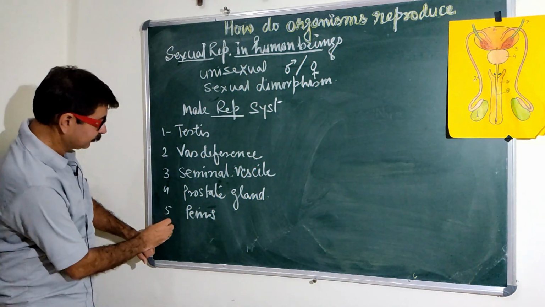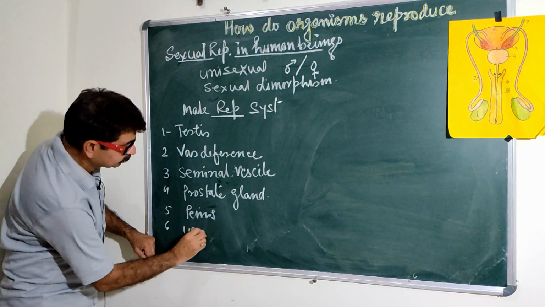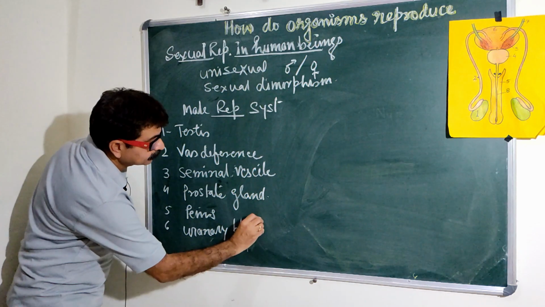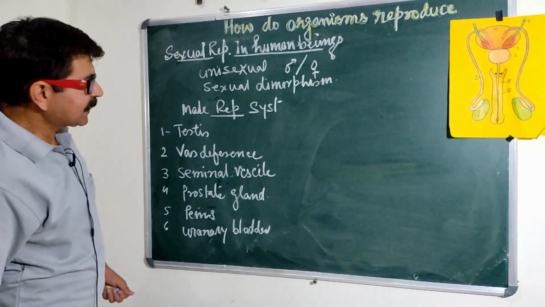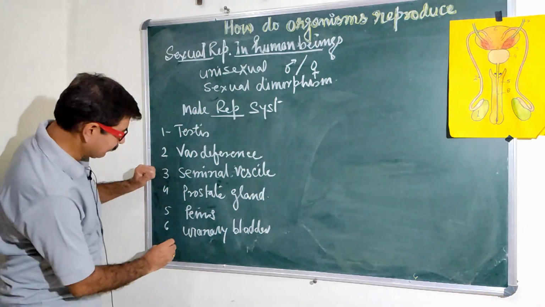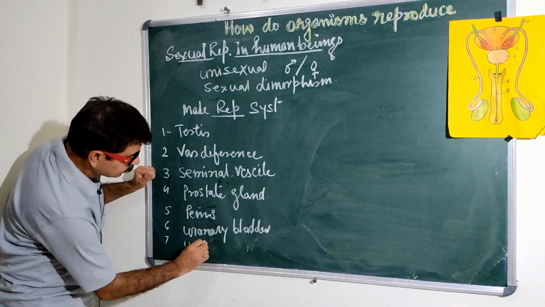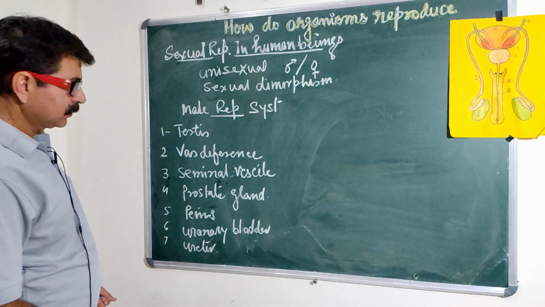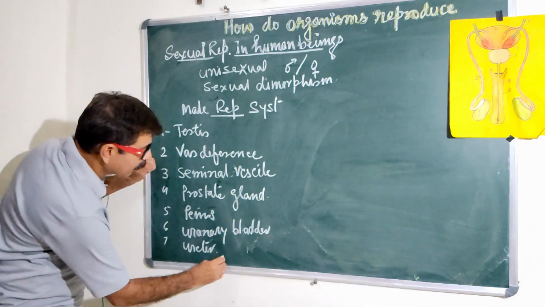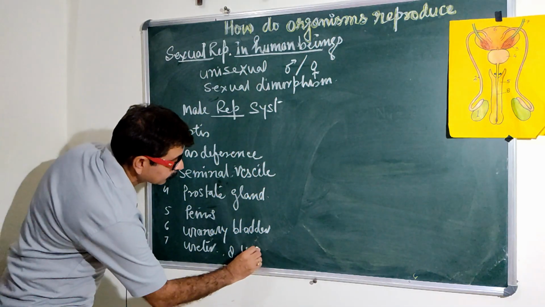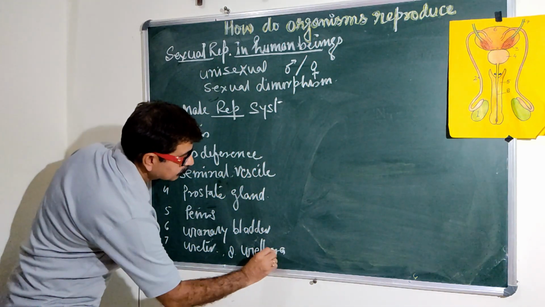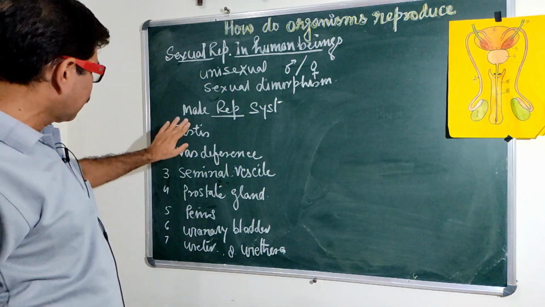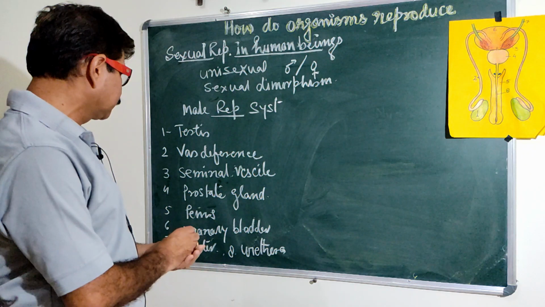Number 6, urinary bladder. And 7 is a ureter. And 8th one is urethra. So these are the organs that are present in the male reproductive system.